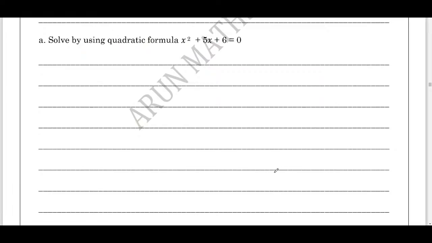What is the coefficient of x? B value is 5. Then constant c equals 6. A equals 1, b equals 5, c equals 6. Then write down the quadratic formula. X equals minus b plus or minus square root of b square minus 4ac whole divided by 2a. Substitute the value of a, b and c. Then simplify, you'll get the answer.